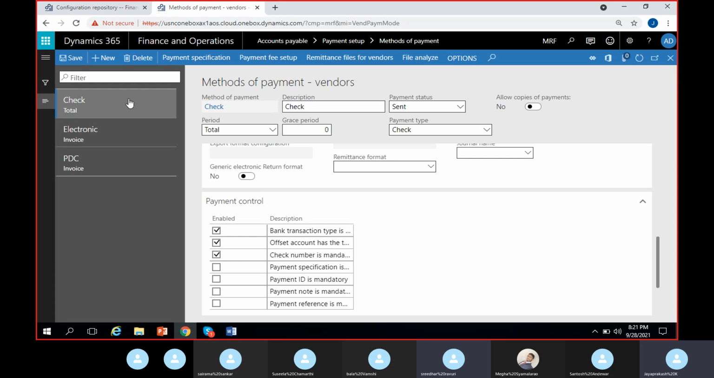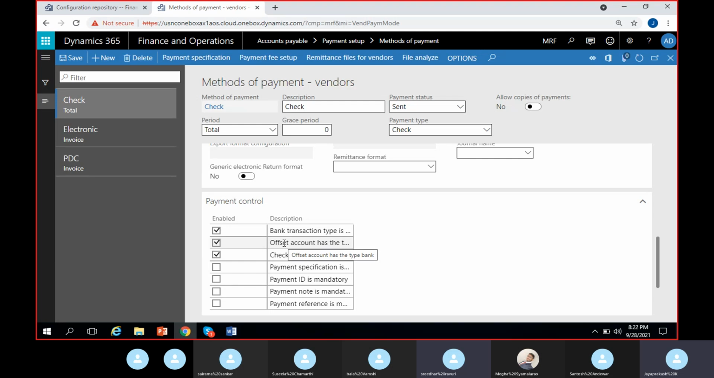Since I'm using method of payment as check, for method of payment as check, I should definitely have the offset account as bank only. I should not use any ledger accounts for generating checks. If I have such a control in my mind, I can tell the system that offset account has to definitely be bank. You can't print checks or post checks using a ledger account instead of a bank account.